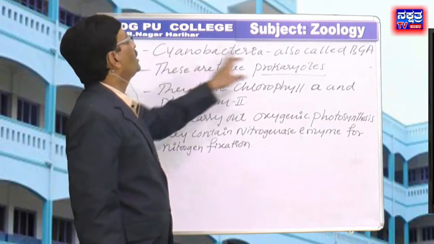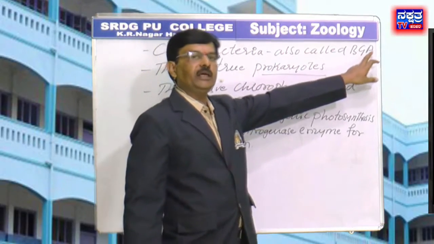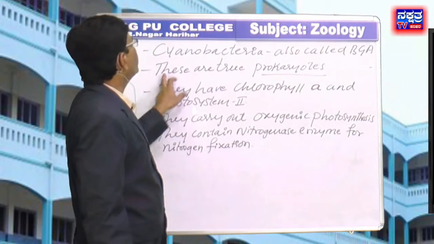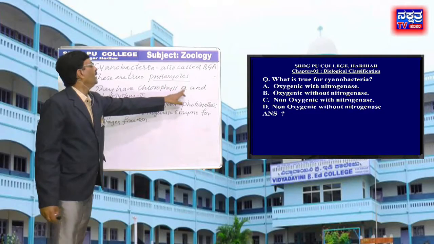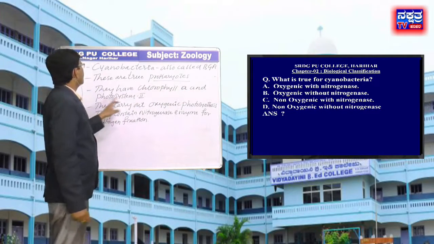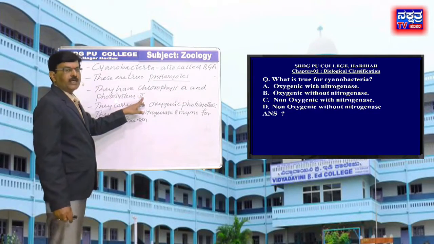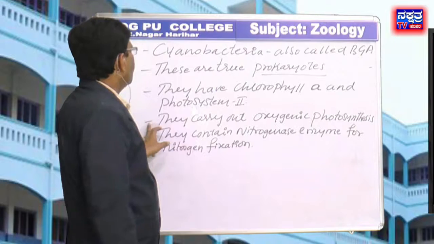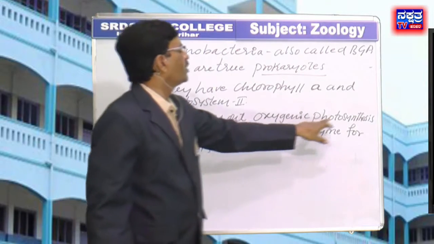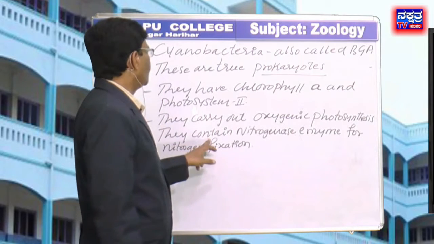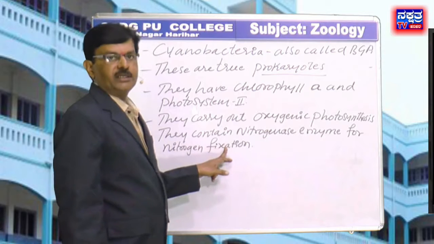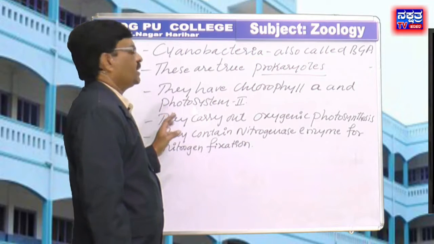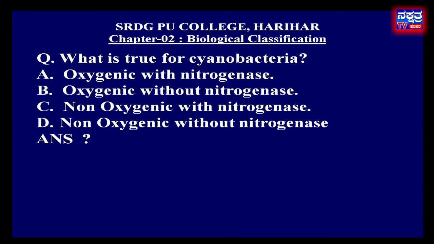Cyanobacteria are also called as blue-green algae. These are true prokaryotes. They have chlorophyll A and photosystem II, as in higher plants. They carry out oxygenic photosynthesis. They contain nitrogenase enzyme for nitrogen fixation. Based on these observations, option A is the right answer.